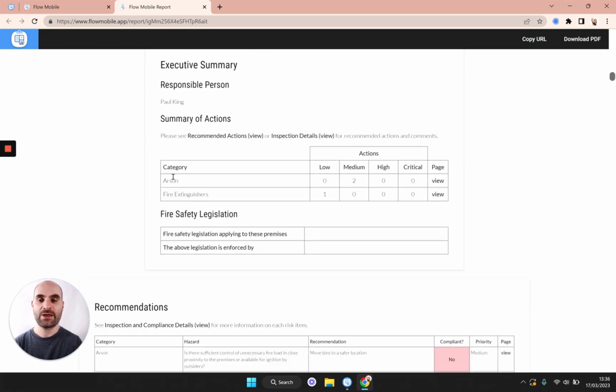Scrolling ahead, you can see we have those 2 arson items and 1 fire extinguisher risk item. You can actually click these links to take you straight to the relevant section if you want to as well.